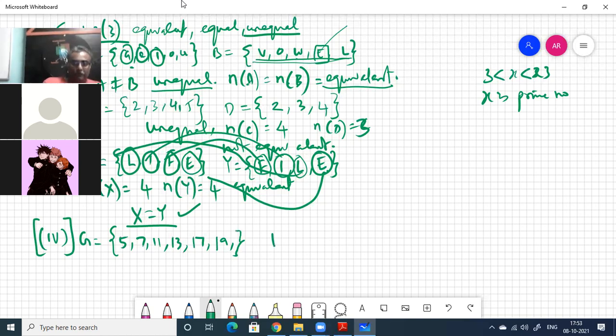Now H. Quite a little tough sum, huh? No problem. H such that X is a divisor of 18. X divides 18. Okay, what are all the numbers that divide 18? 1, 2, 3.